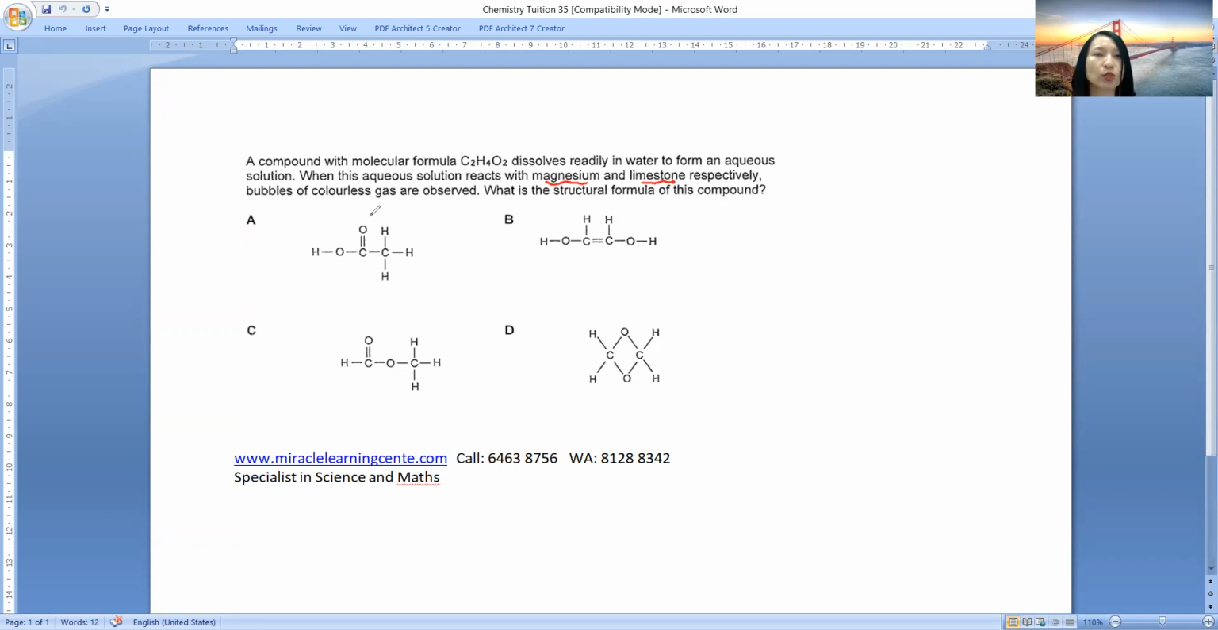Okay, so organic acids we know must have the COOH functional group. So we look for the acid. So we know that A is an acid. Therefore, A is the answer.